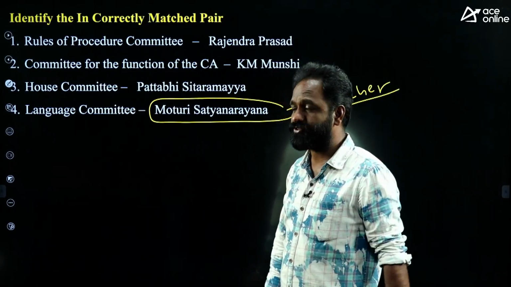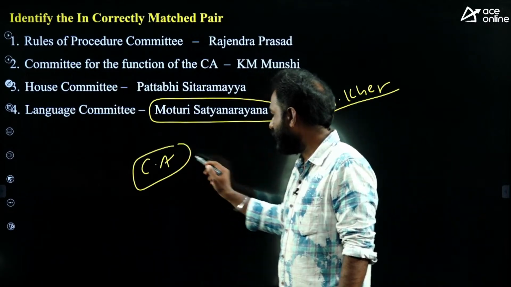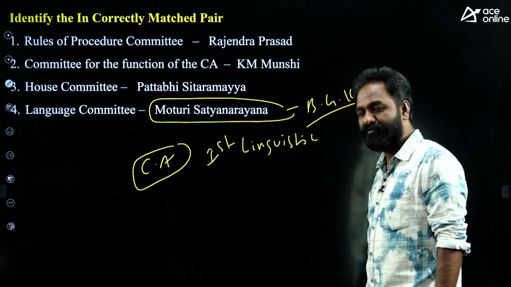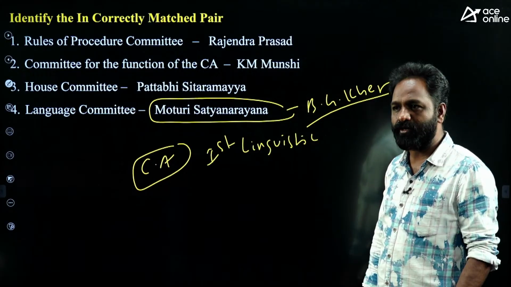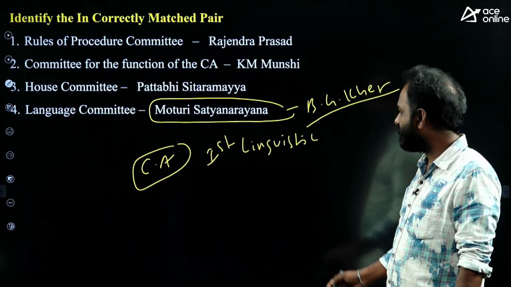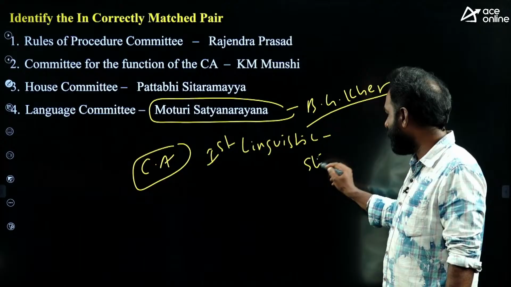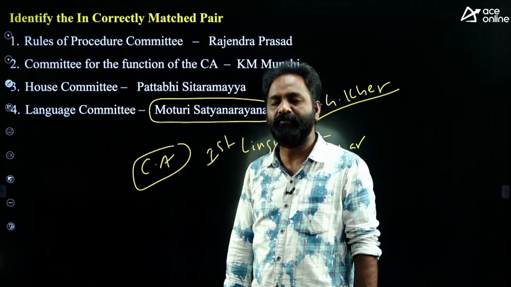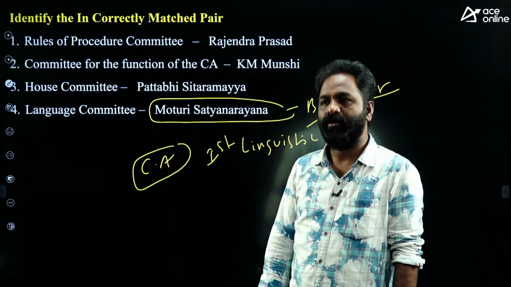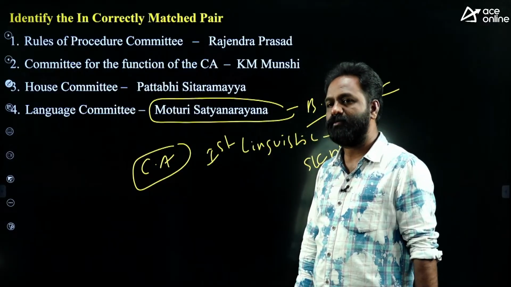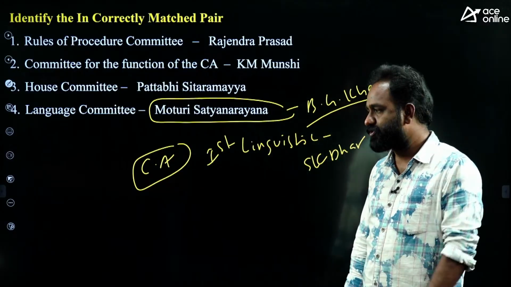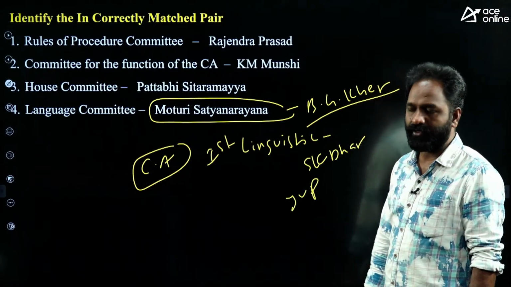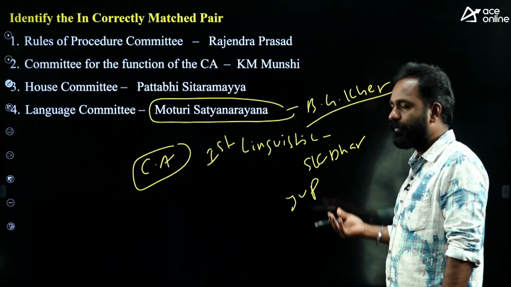And there is one more thing you should understand, that the same Constituent Assembly appointed the first linguistic commission, appointed by Babu Rajendra Prasad, the President. The first linguistic commission was S.K. Dhar Commission. The Telugu speaking people from Madras demanded a separate Telugu state, and based on that demand only, Babu Rajendra Prasad appointed the first linguistic commission, the S.K. Dhar Commission. Later they appointed one more committee called JVP Committee: Jawaharlal Nehru, Vallabhbhai Patel, Pattabhi Sitaramayya.